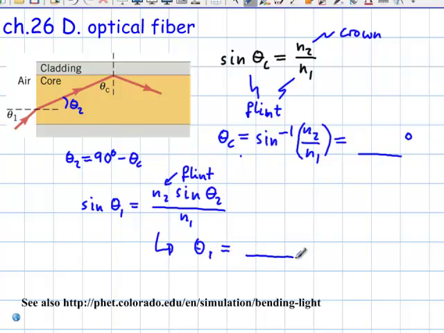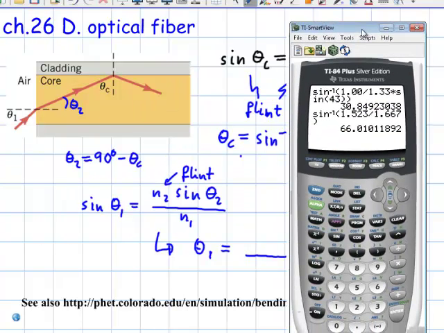equals something in degrees, and I'm going to do the same thing I did before. I won't write it down, but I'll just do it on the calculator.